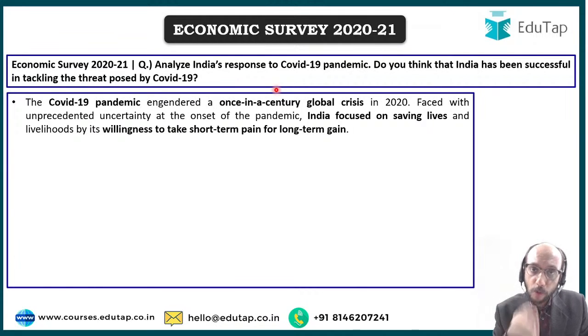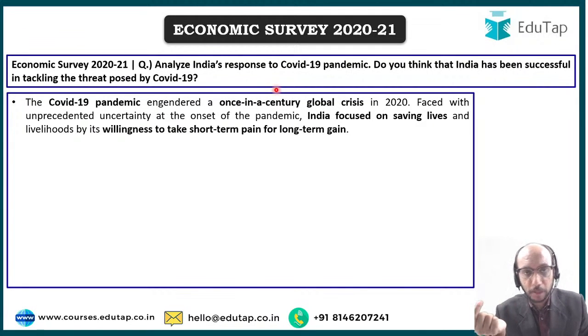So that lockdown was a very costly lockdown. We lost out on economic activity. Indian economy entered into recession. People lost their jobs. But the idea was what? कि जान है तो जहान है, right? We are ready for short-term economic pain, right, for long term gain.